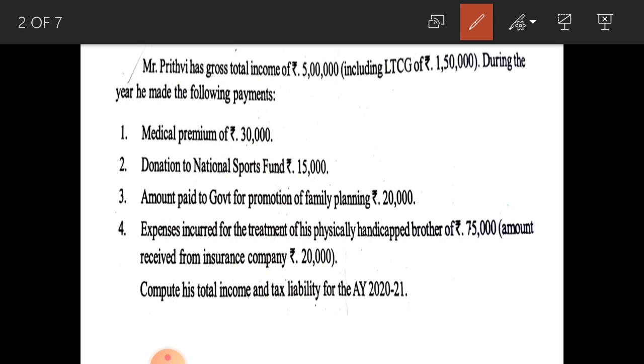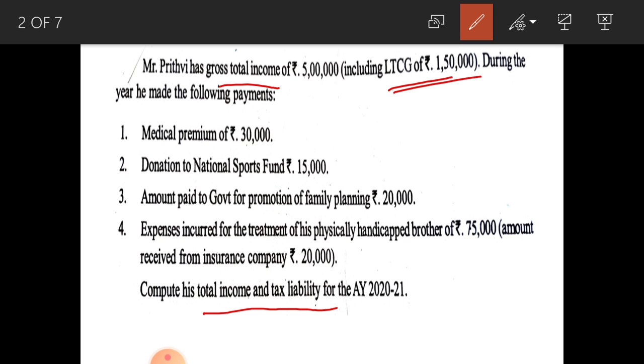This is the information relating to Mr. Prithvi. You have to calculate total income and tax liability of him. Gross total income is directly given in the problem, that is 5 lakh, which includes long term capital gain of rupees 1,50,000.